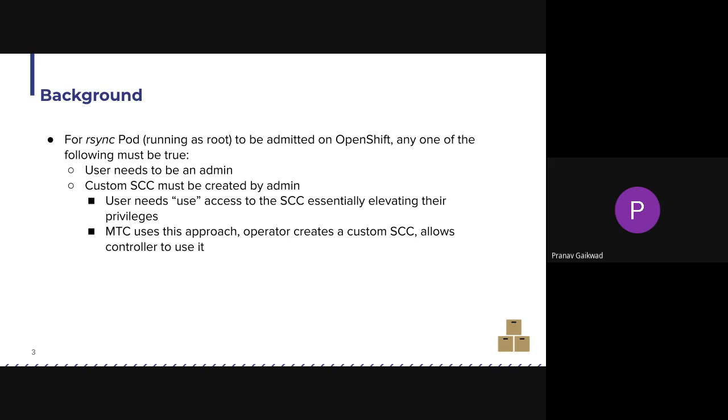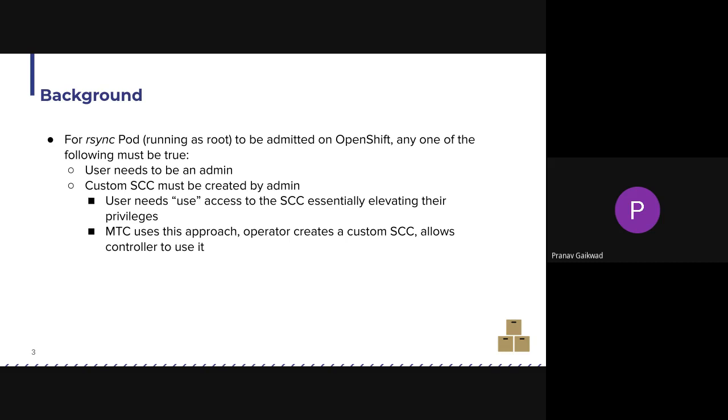That SCC should allow all the capabilities that the rsync pod uses. So essentially, it's elevating your privileges. MTC uses this approach: the operator creates a custom SCC called rsync any UID, which allows running the rsync pod with UID 0, root.